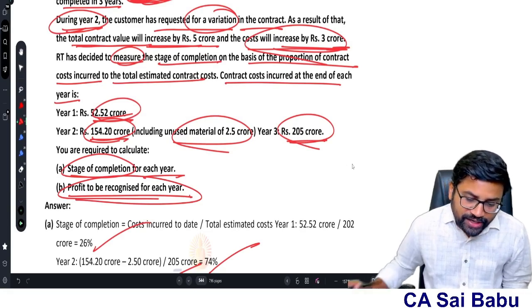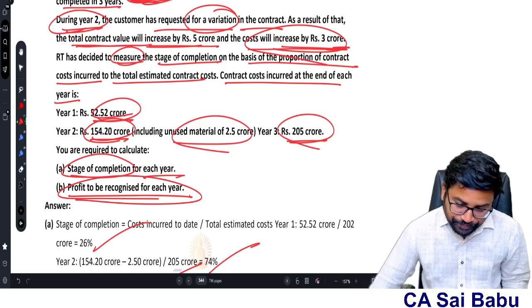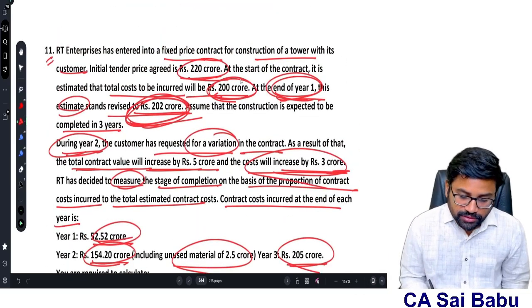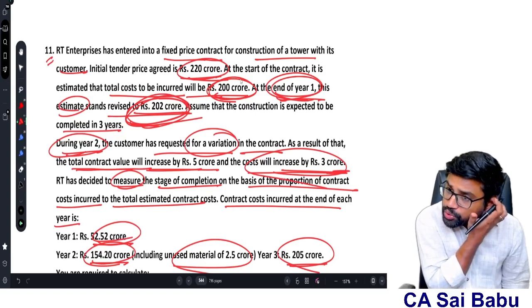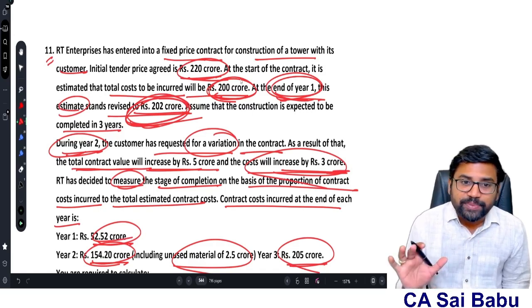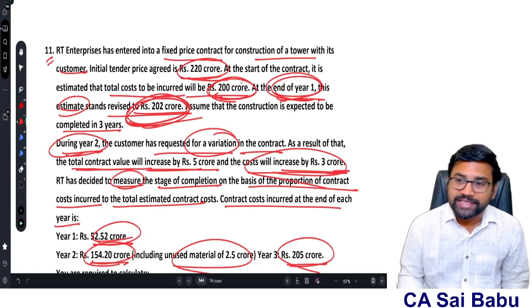But here, if you see overall whether we are on the profit side or loss side, what is the total contract revenue if you finish the contract? If you finish the contract, you are going to get 220. At the end of the first year, the cost is 202 crores. At the end of the second year, the cost is 205 crores. Therefore, here there is no expected loss. Actually, we are on the profit side.